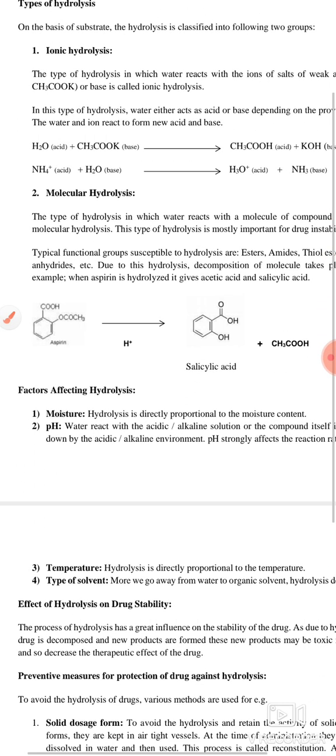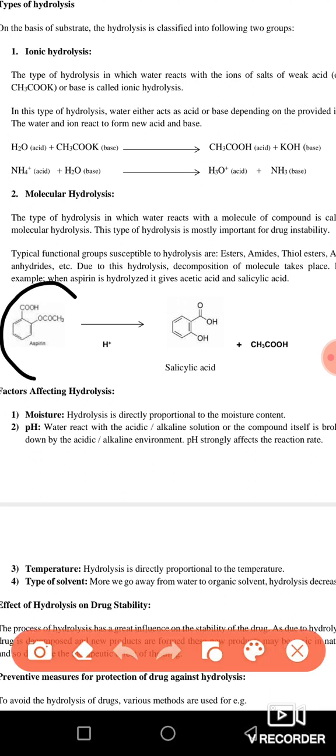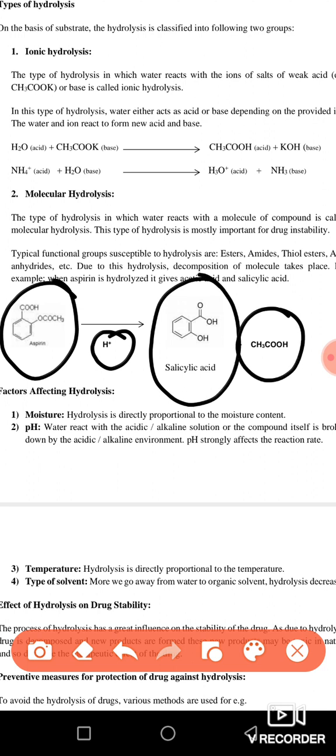Now the other type of hydrolysis is molecular hydrolysis. Now you are going to break up the molecules of a drug, okay? Not all drugs are composed of ions. Some drugs have molecules in them. For example, aspirin. Here aspirin is a compound which has a molecule in it. So if you are going to do hydrolysis, for example, aspirin is hydrolyzed in the presence of an acid, which is H positive ion, and it undergoes breakdown, and it is going to produce salicylic acid and acetic acid. So this is called molecular hydrolysis.